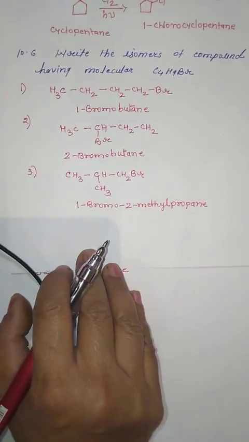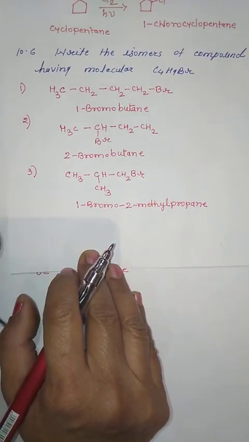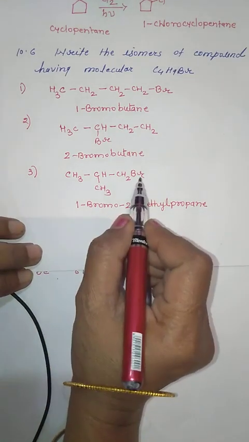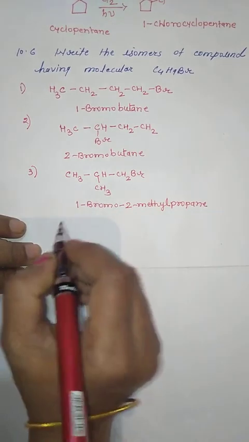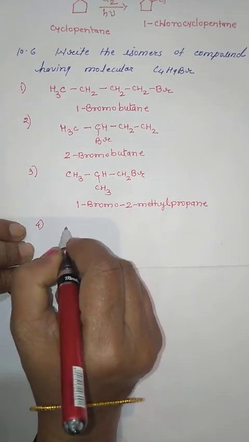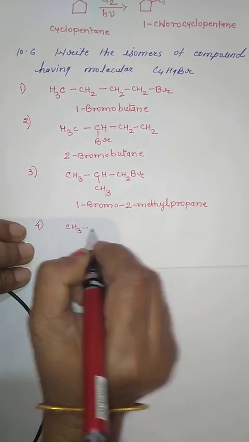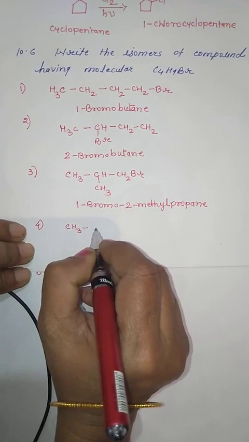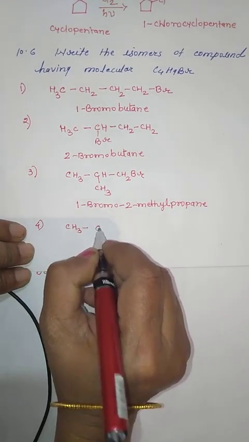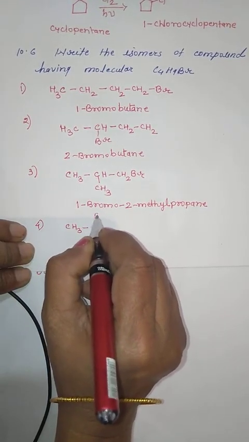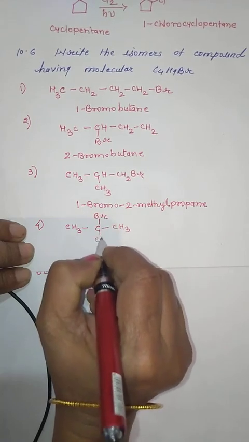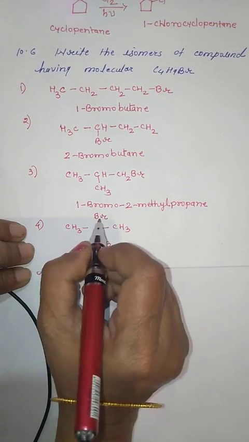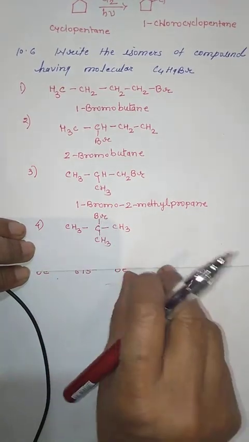And now the last compound: we will keep the chain of 3 only and change the position of bromine. It will be CH3, then we are going to put this Br on the second carbon, along with a methyl group, and then keep the remaining CH3. So the chain is of 3, and we have changed the place of the bromine.